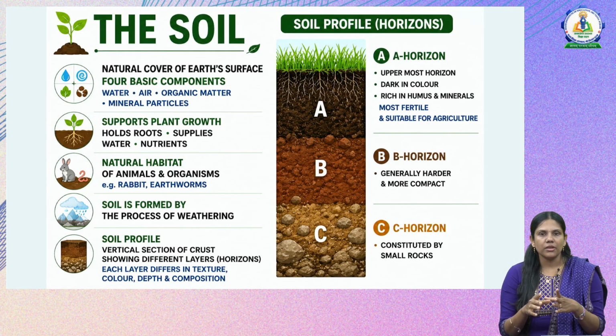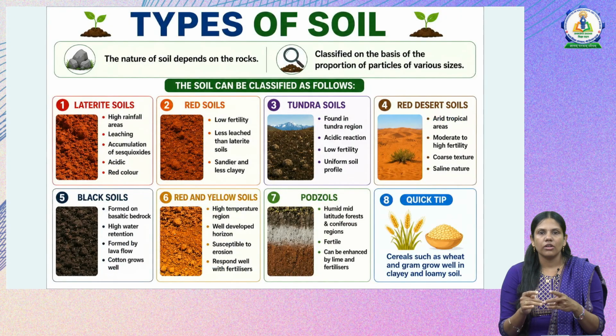Next we will see what are the types of soil. The nature of the soil depends on the rocks from which it has been formed. There are 7 types of soils mentioned here. That is laterite soil. Laterite soil is mostly seen in high rainfall areas. It is very prone to leaching, where the water percolates more, and it is acidic and red in color.